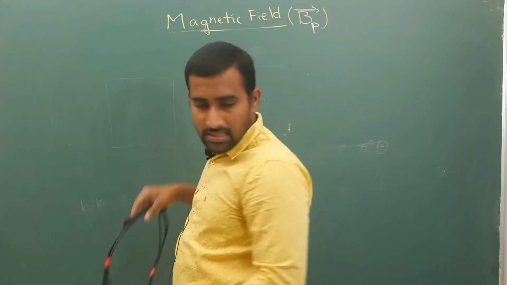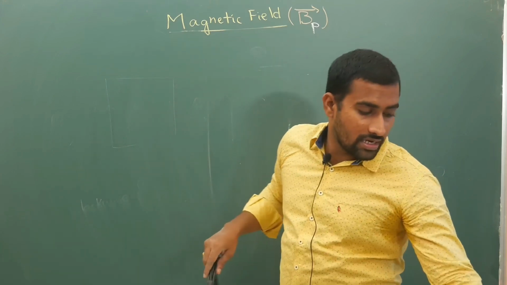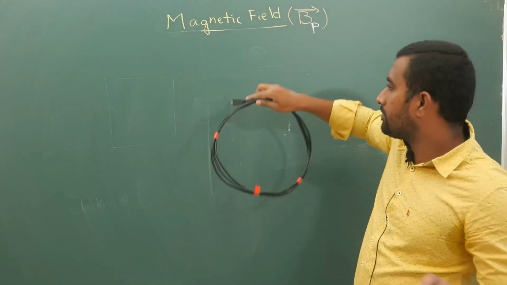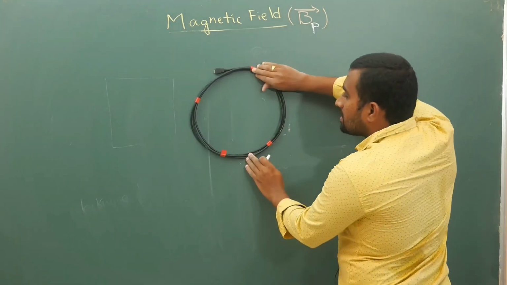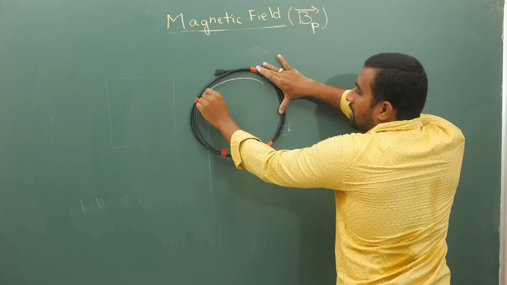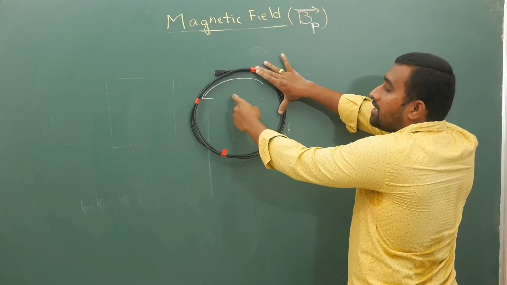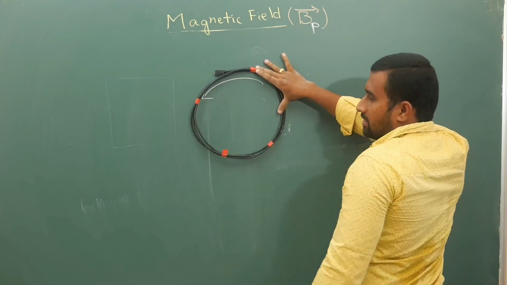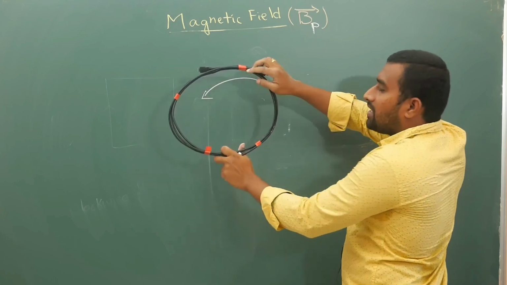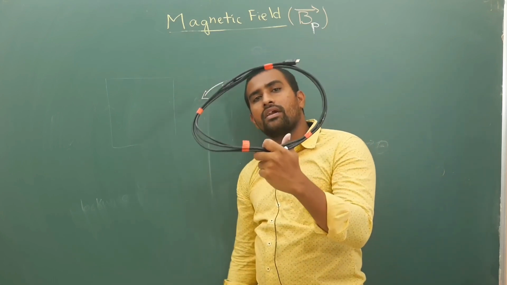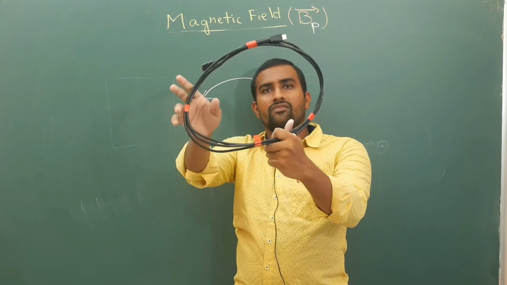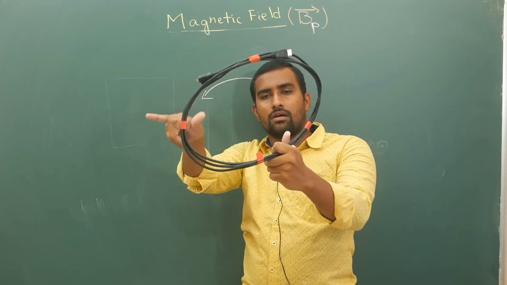So my point is, if you observe carefully, for the person from the front, if current is going like this, this is anti-clockwise direction. Now if I look from behind, the back side of this wire, for me this direction is clockwise.